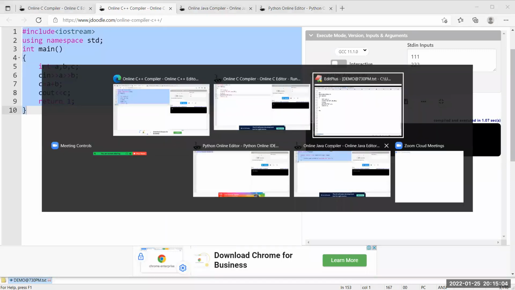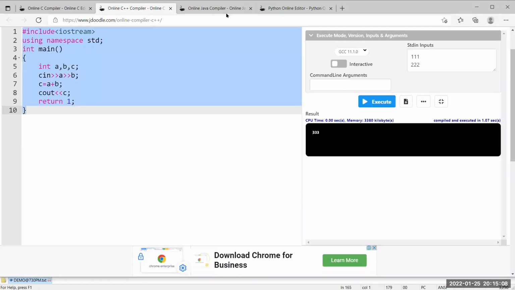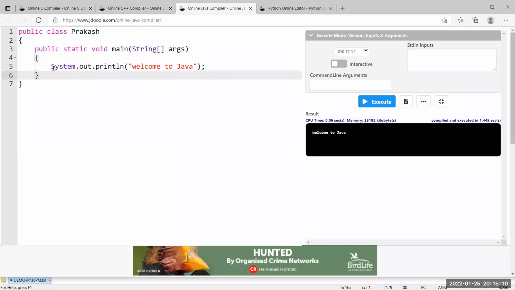This is how you can do it in C++. Let me go with Java. Sir, how to do it in Java? Integer, I am taking a, b, c. If I want to read, we need to declare the Scanner class, right?